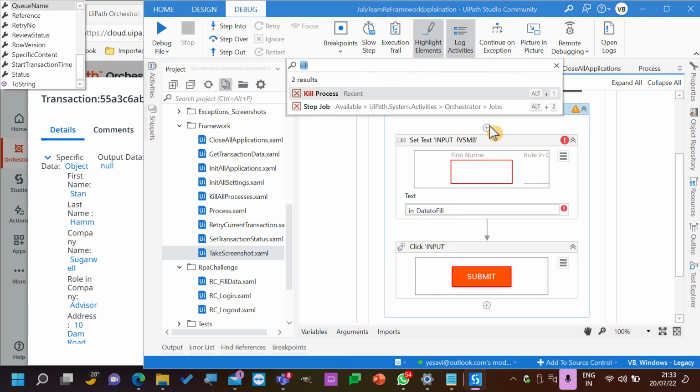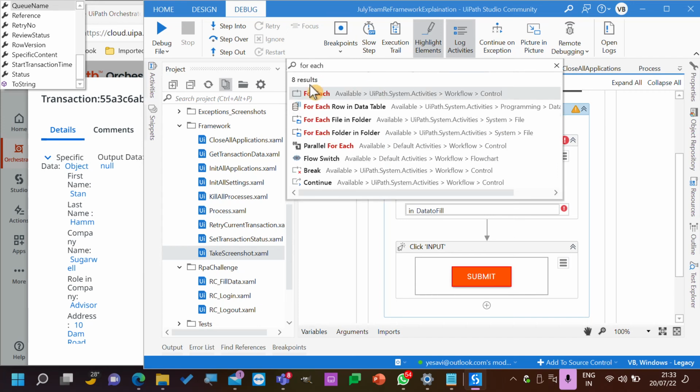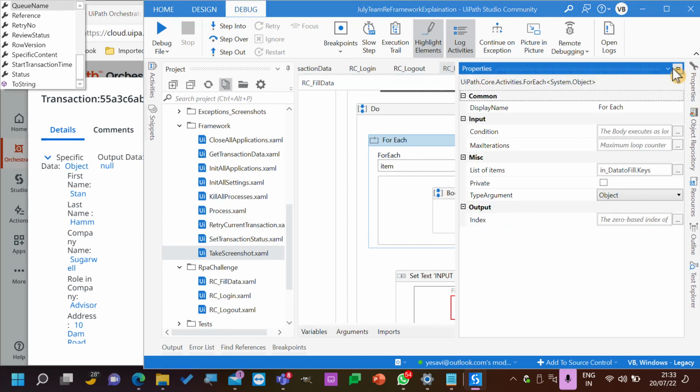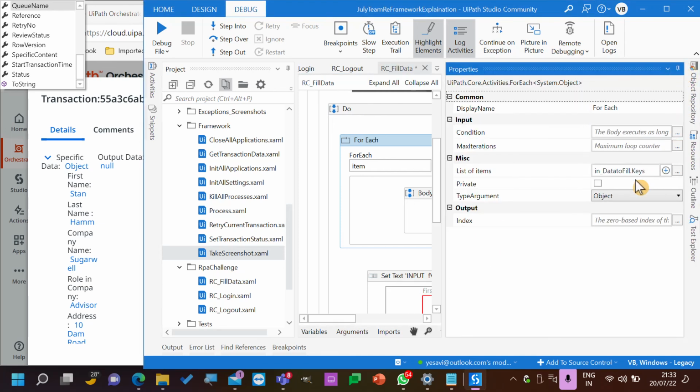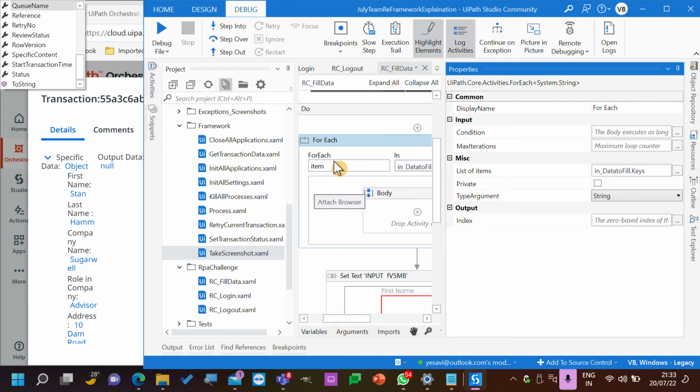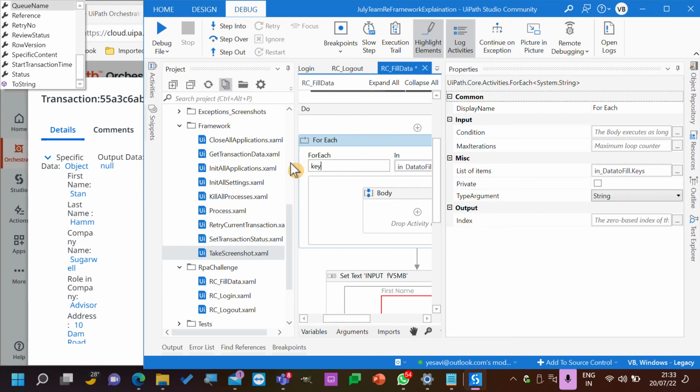So for each key, we need to add the items, right? For each, and in this, in data to fill dot keys. So this is a list of keys. Okay, and this is of type string. Properties, keys are strings, right? So this is a string. Okay, and this is key, one key.